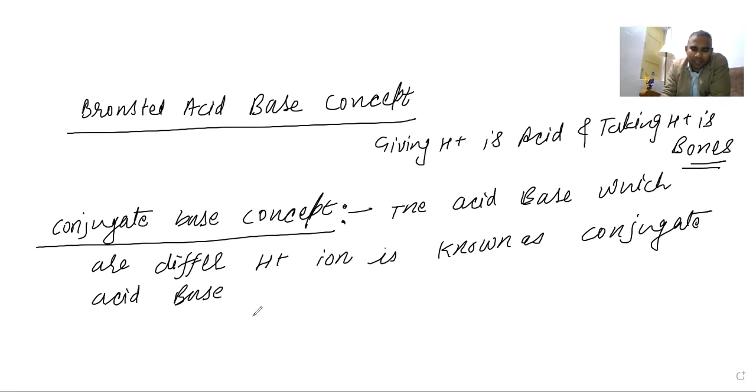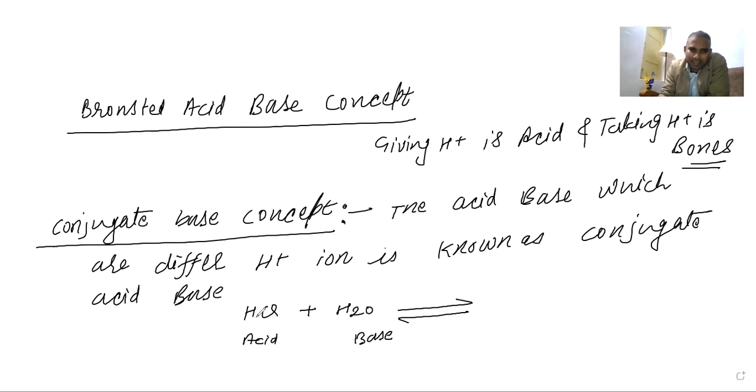Now let us try to understand this. Suppose I am taking one molecule, HCl, and some other base, suppose water, H2O. HCl will act as an acid and water will act as a base.